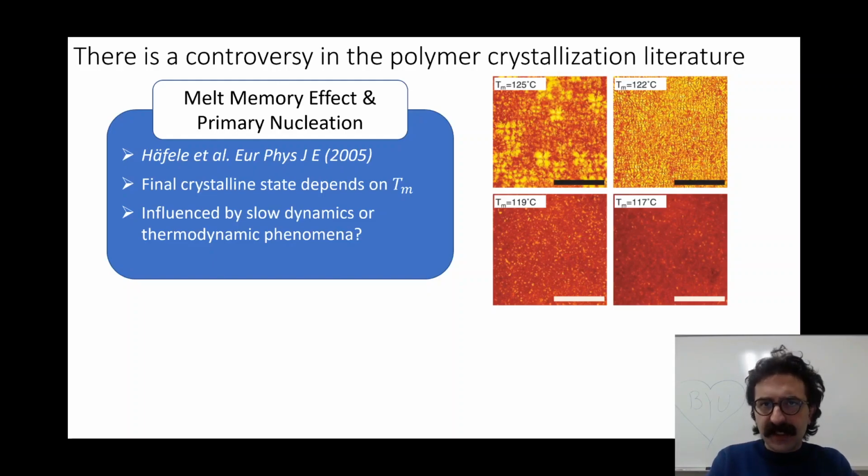So basically what we're seeing here is that the melting temperature affects the final crystalline state. In each of those, the arrangement of the molecules is different, and therefore we have a different final crystalline state. The naive idea is that your melting temperature should not affect your final state. Rather, your current or crystallization temperature should.